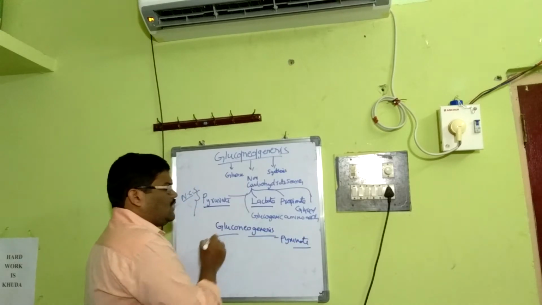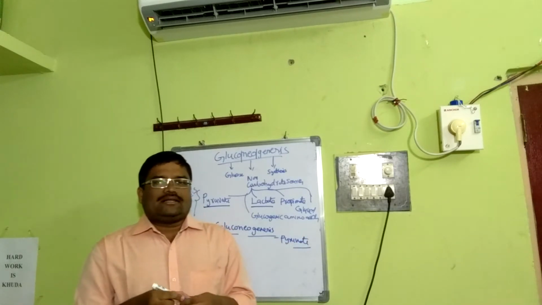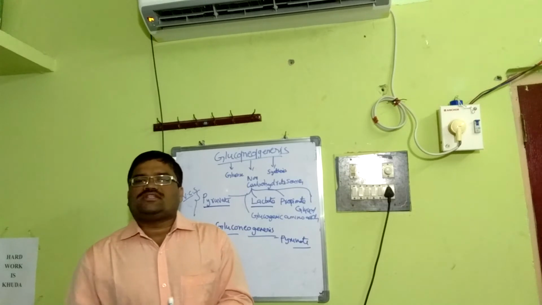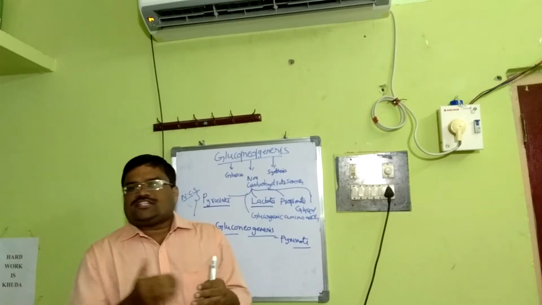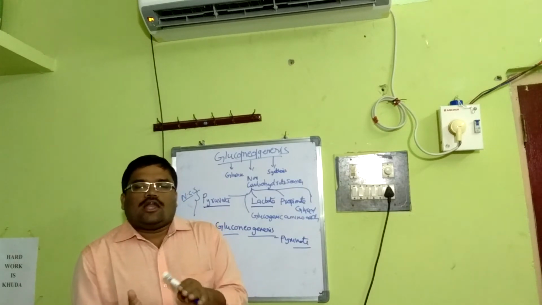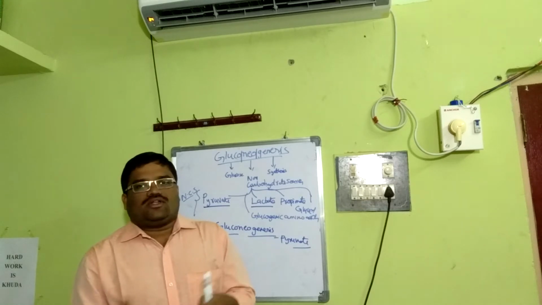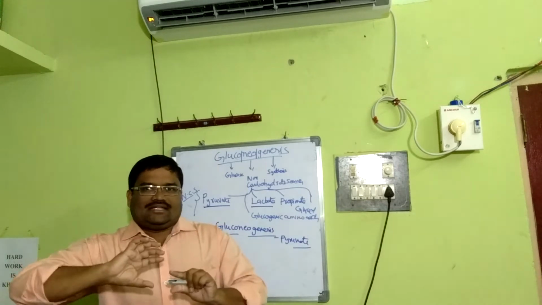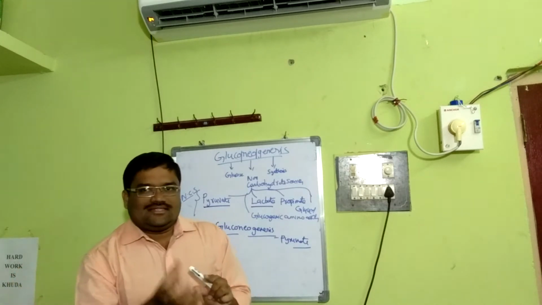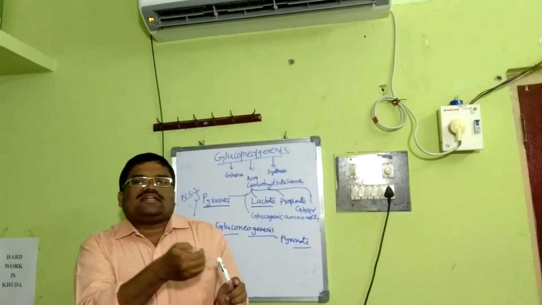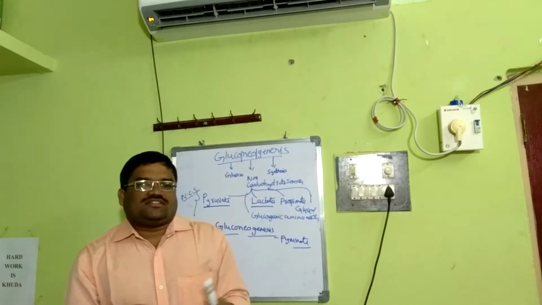Before we go into the topic, we have to learn certain basics of gluconeogenesis. In general, the reactions of gluconeogenesis are almost similar to those of glycolysis. Not exactly the same, but the reversal of glycolysis is in close resemblance to gluconeogenesis.